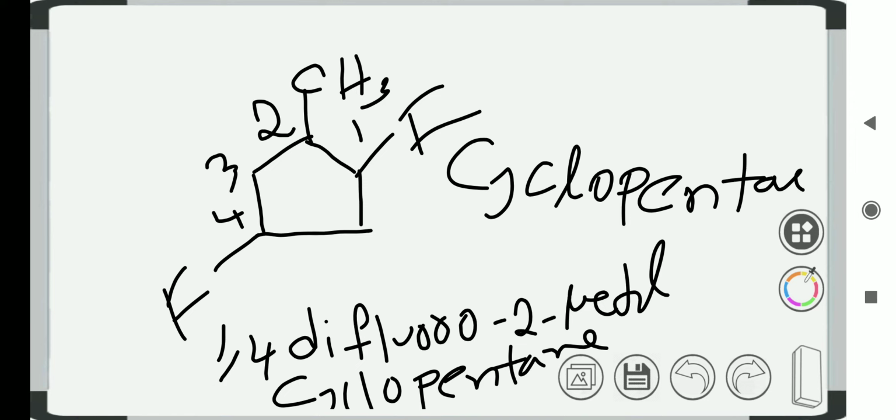Okay, so this is about the same halogen substituents. Then for the replacement with different halogen atoms, where do I have to concentrate, and how do we initiate the numbering? We are going to see that now.